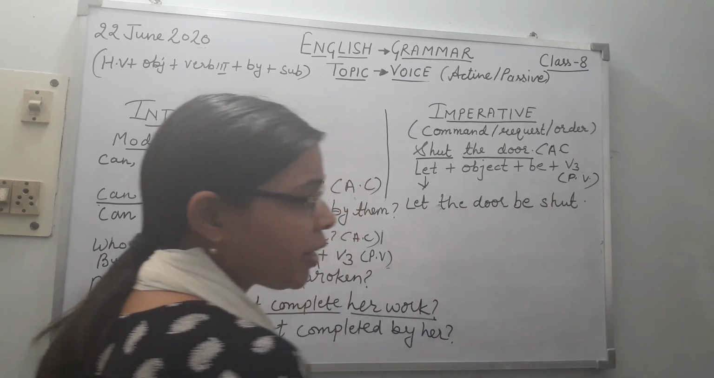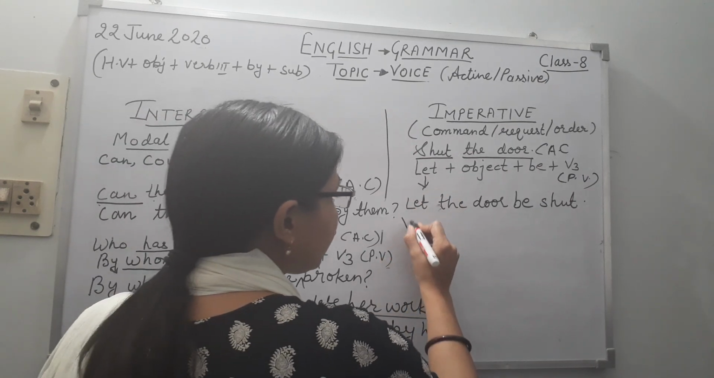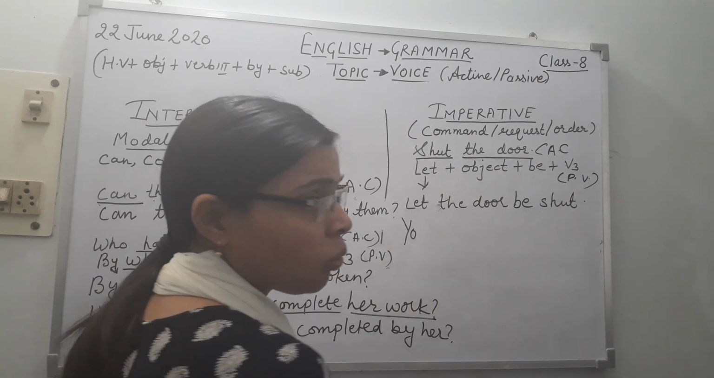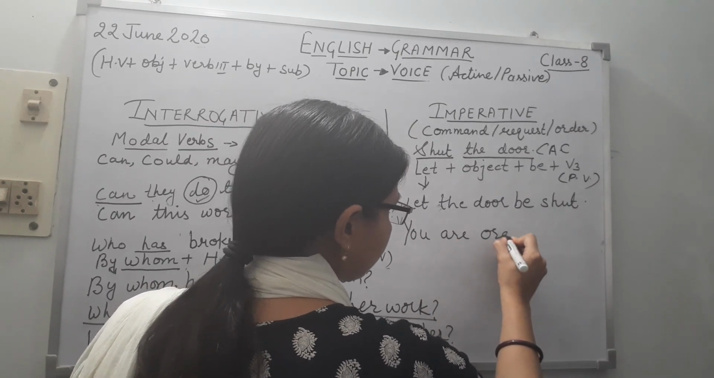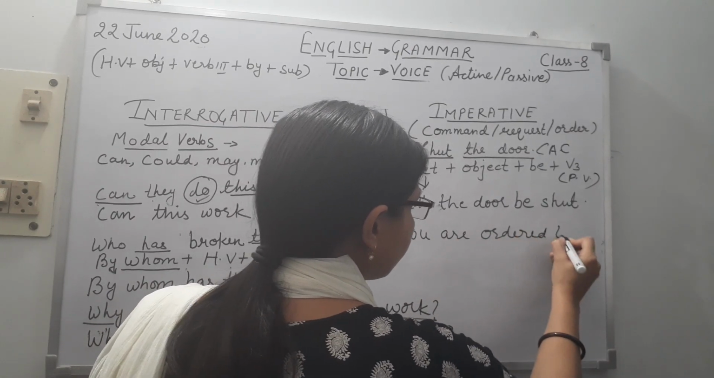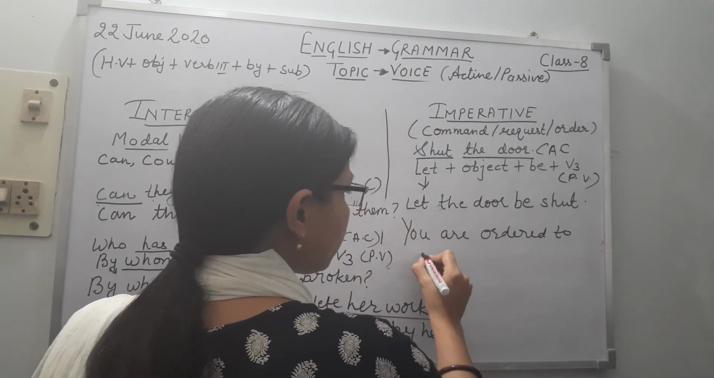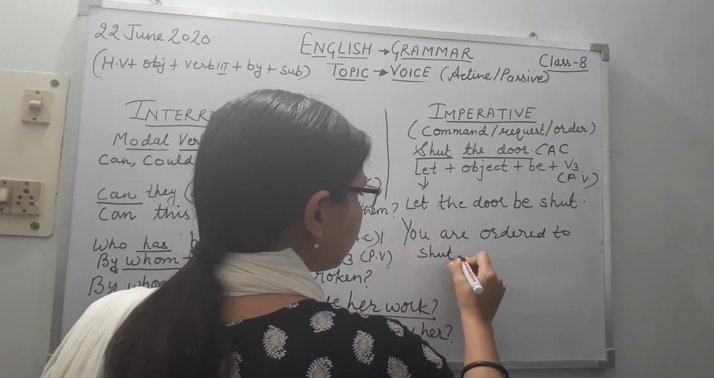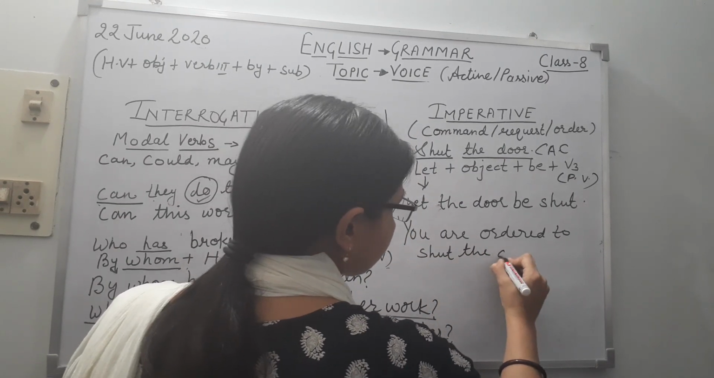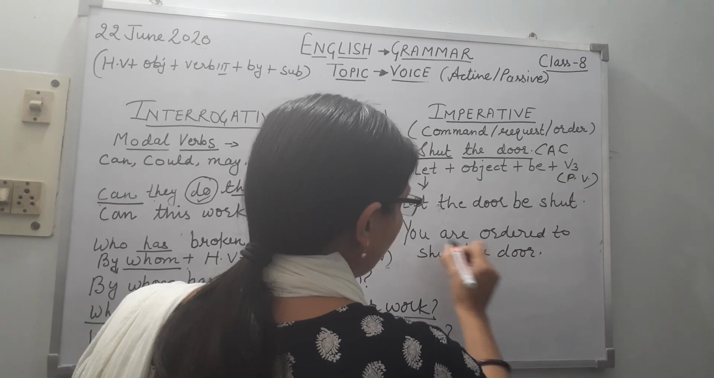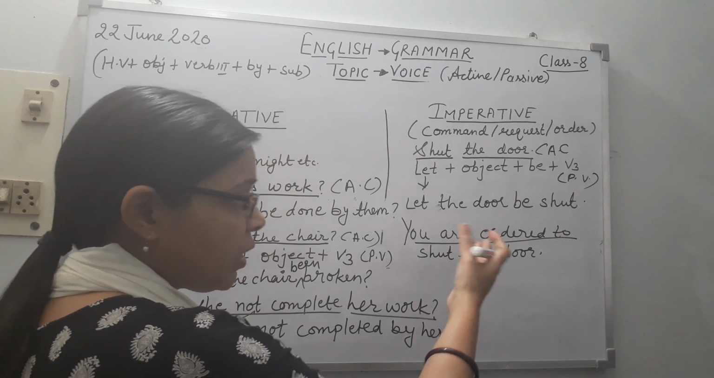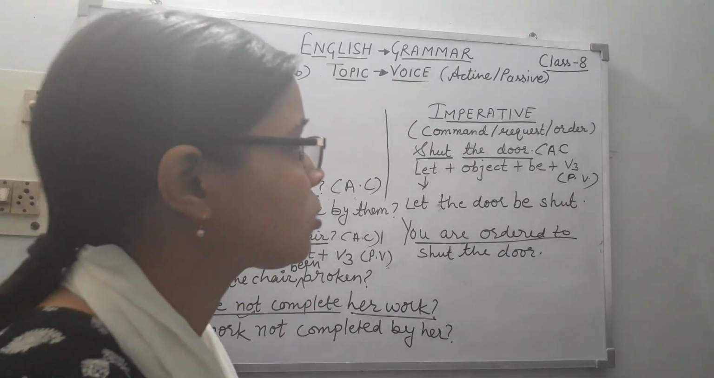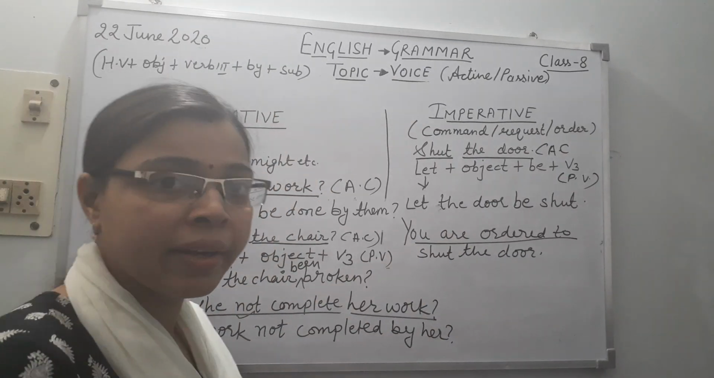You can make the sentence in another style, as it can be an order. Shut the door can be the order. So you are ordered to shut the door. You only have to add this sentence, you are ordered to shut the door. From this method you can also change the sentences of imperative types.